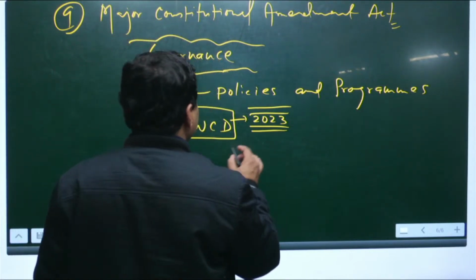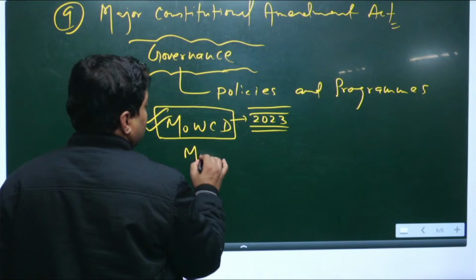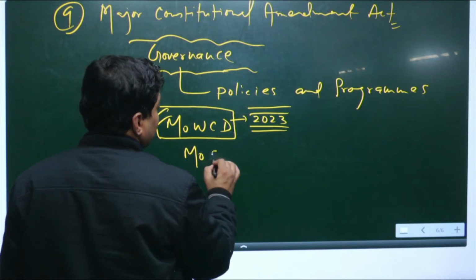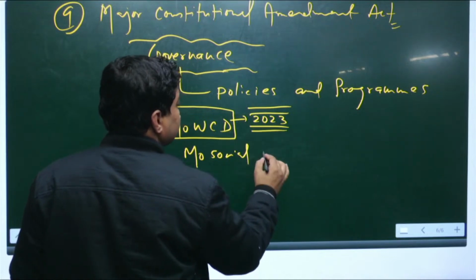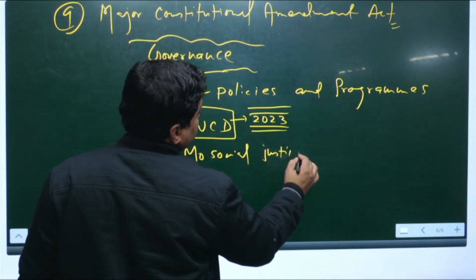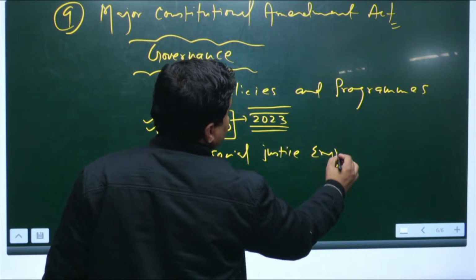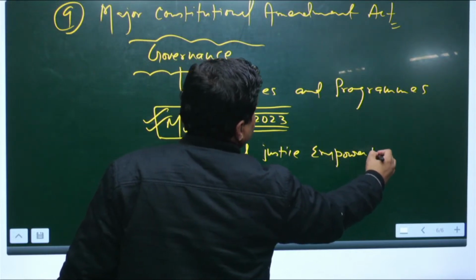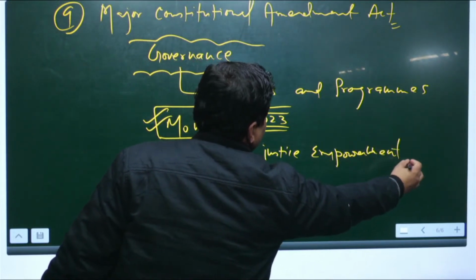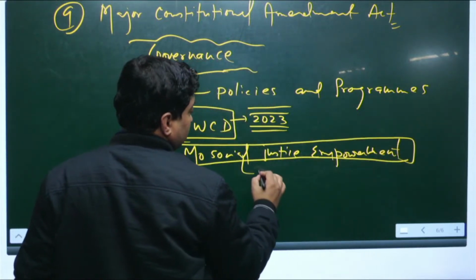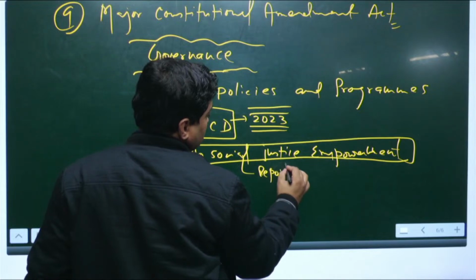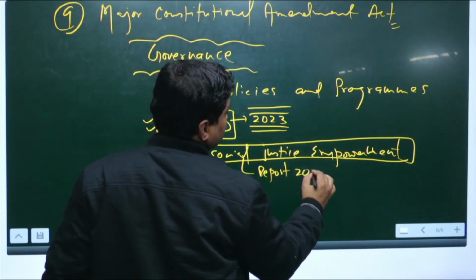And then the Ministry of Social Justice and Empowerment. Again here you have to read the report.